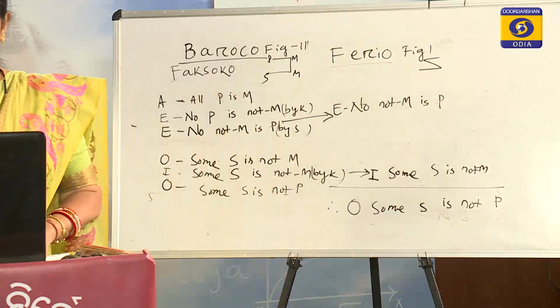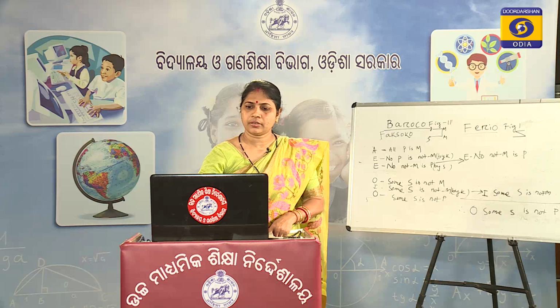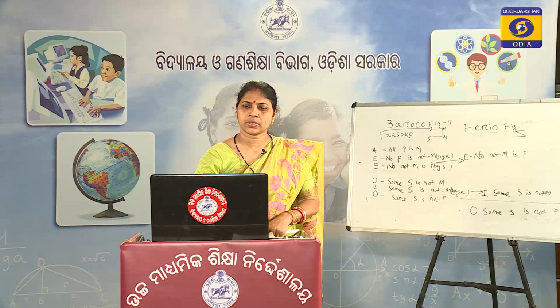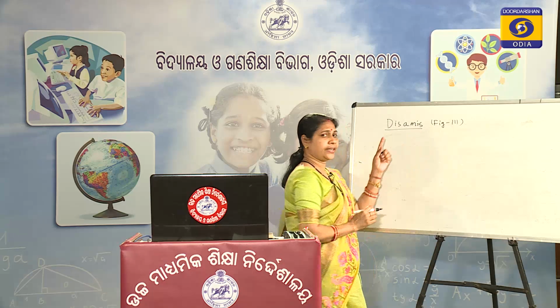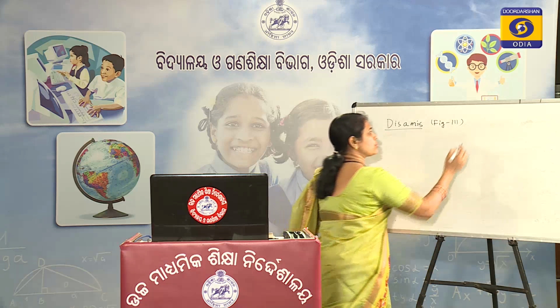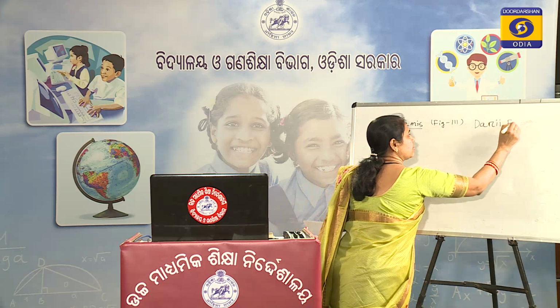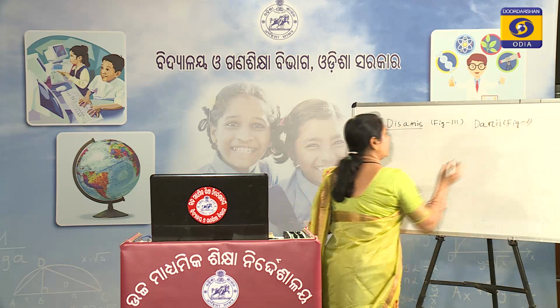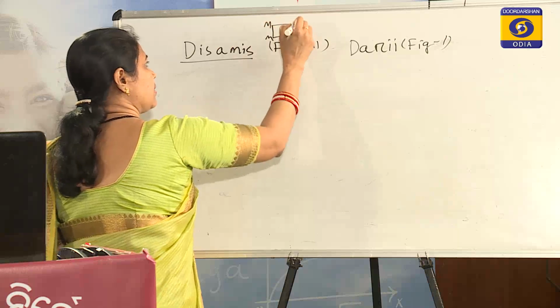Then we come to the third figure. Suppose you take Disamis of the third figure. The initial letter is D, so it will be reduced to Darii of the first figure, and the figure 3 diagram is like this.